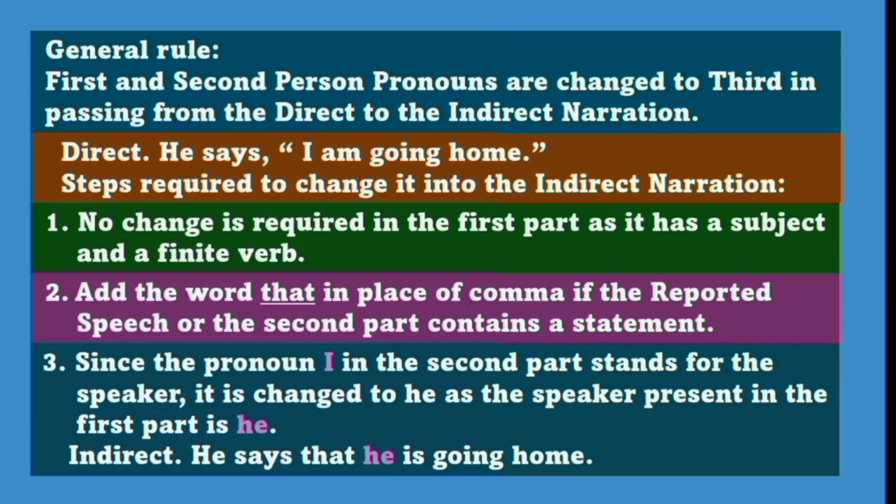As we all know that we change the pronouns of the second part of the direct narration. The pronoun I, which stands for the speaker, is changed to he, as the speaker present in the first part is he. Hence, the indirect narration of this is he says that he is going home.